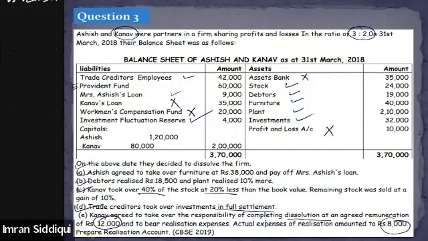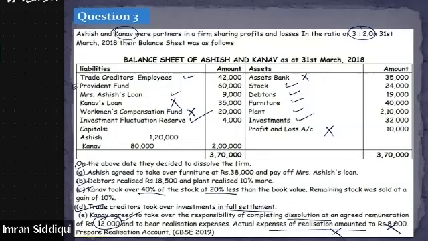See, the actual expenses incurred on realization are not relevant. If we are giving him a remuneration of 12,000, this is only relevant for us. What the actual realization expense is, this point is not at all important. Whatever amount is given for the dissolution as a remuneration to the partner, that is only relevant. So this point is not at all important. Okay, just ignore this point.